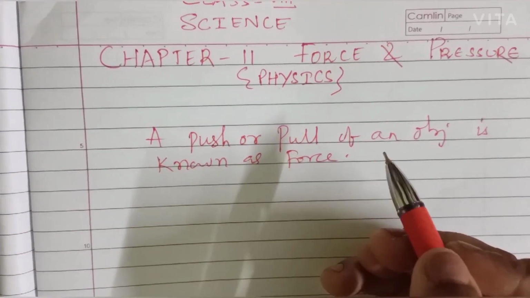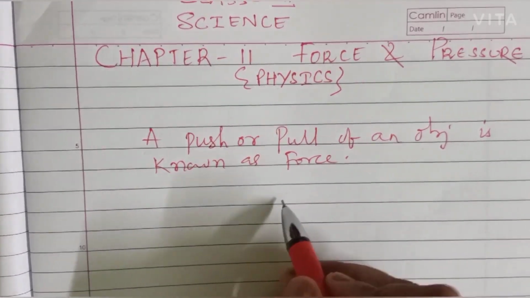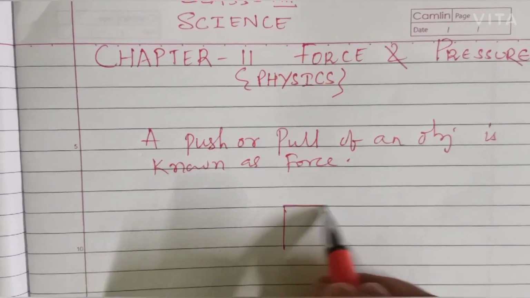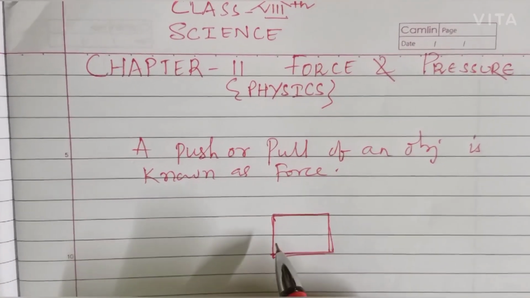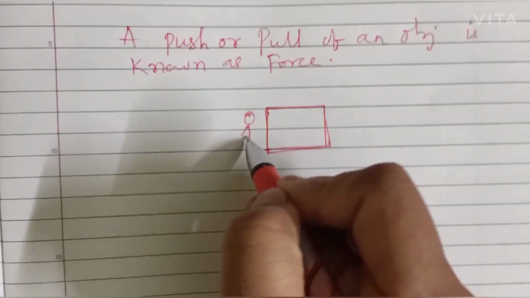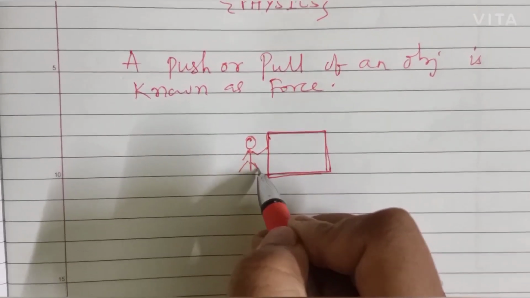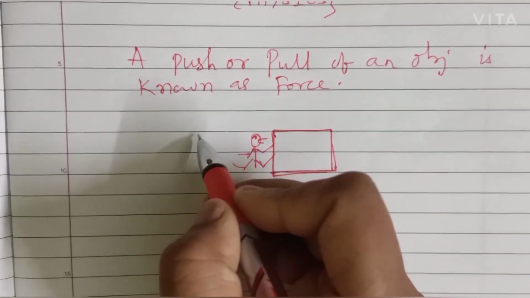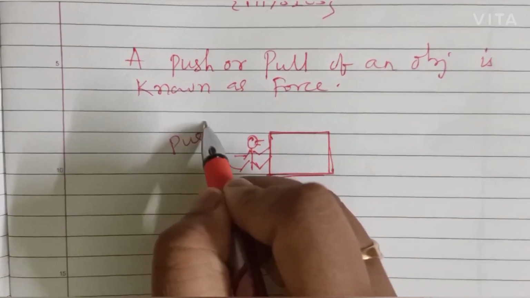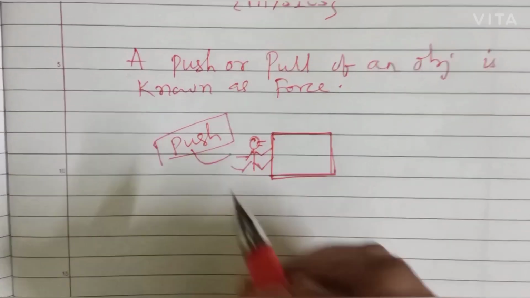Let me give you this understanding with a small diagram. Suppose this is a wooden box. There is a person who is pushing this box with immense pressure.